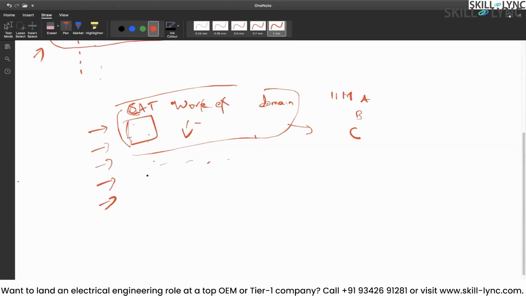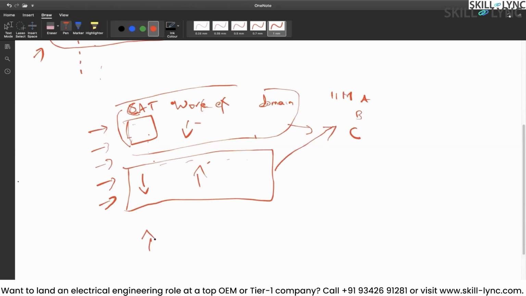Now low CAT score but very high work experience would be clustered into another group, which would go into IIM Bangalore. And very high work experience and very high CAT score would go into IIM Ahmedabad. So what I'm trying to say is, you find the similarity between the data and then you cluster them. How do you find the similarity?